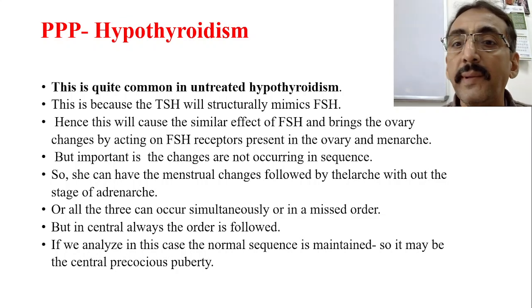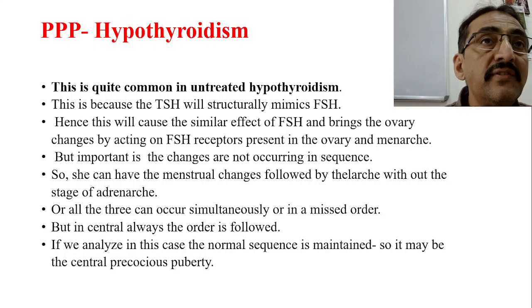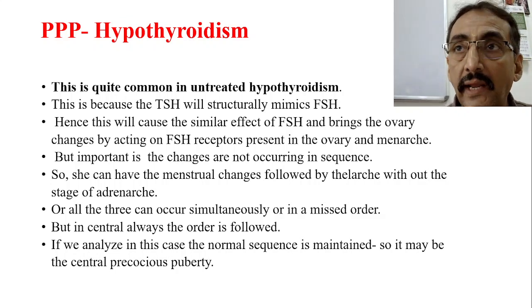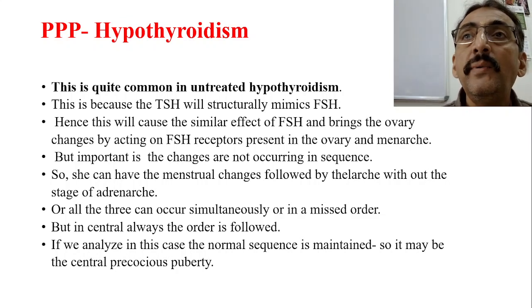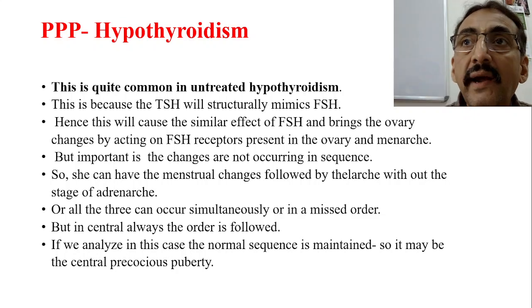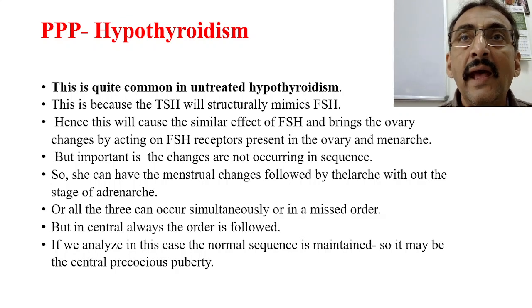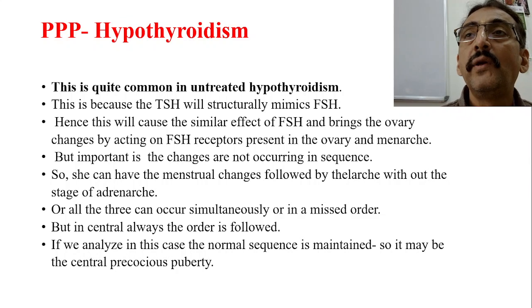So this TSH will be accepted by the ovary. Thyroid stimulating hormone binds to the ovarian receptors because the ovary thinks that this is nothing but FSH. Because of this mistake, ovarian proliferation takes place.